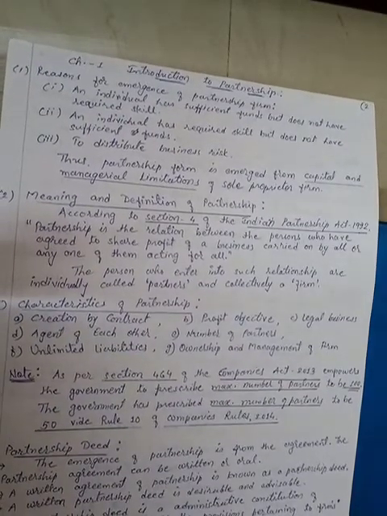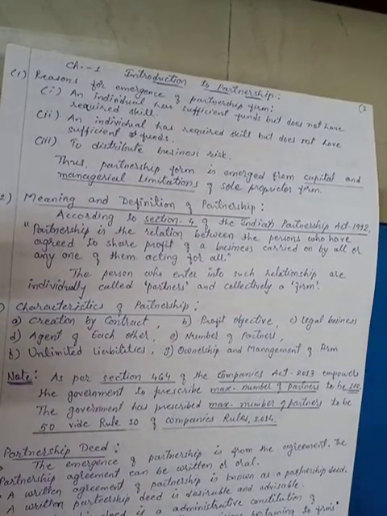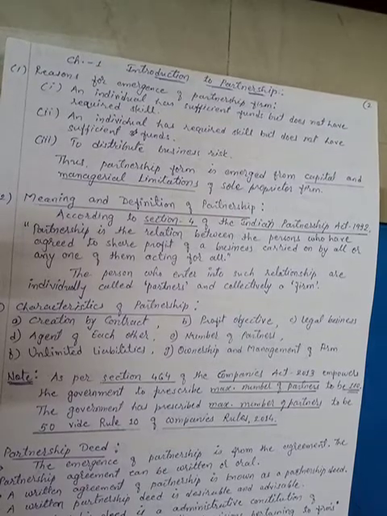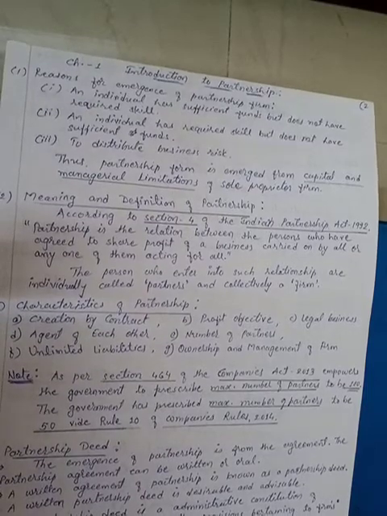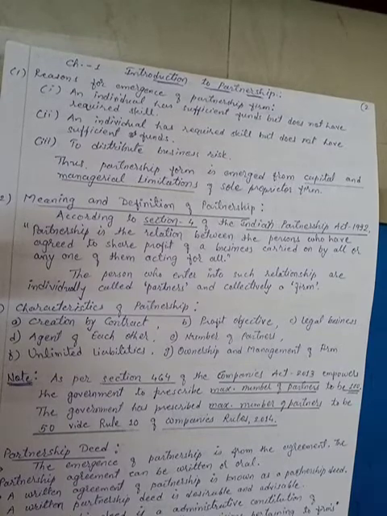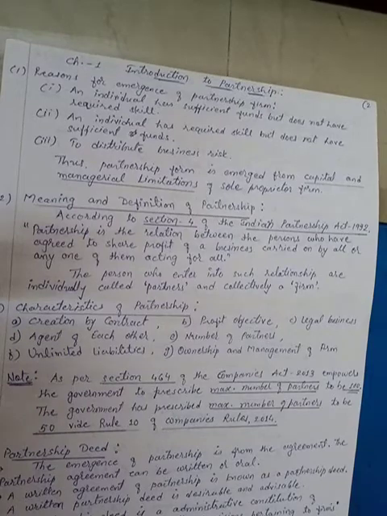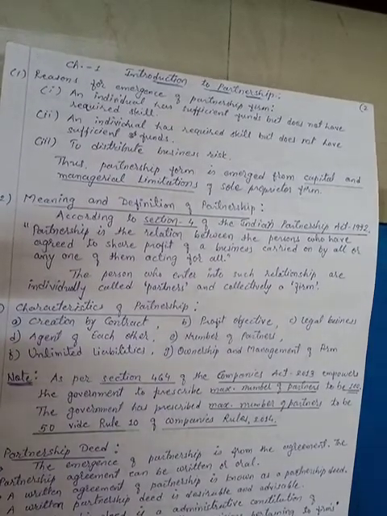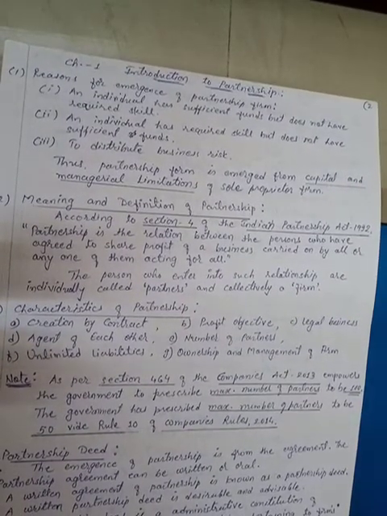So as per the Companies Act 2013, the government can prescribe the number of partners up to a maximum of 100. But at present, as per the Companies Rules 2014, the government has decided the maximum number of partners in any partnership firm to be up to 50 only.